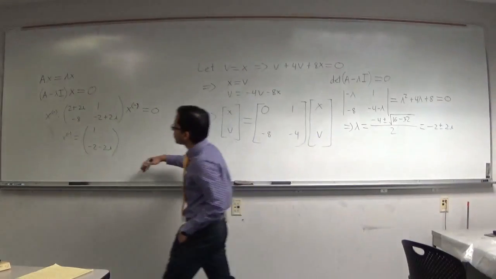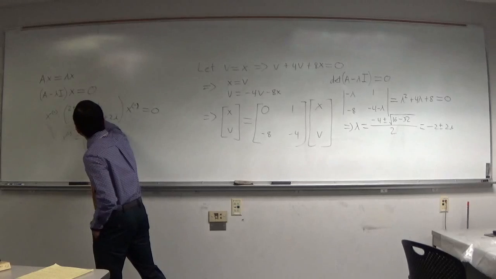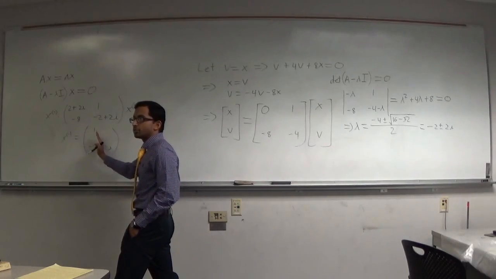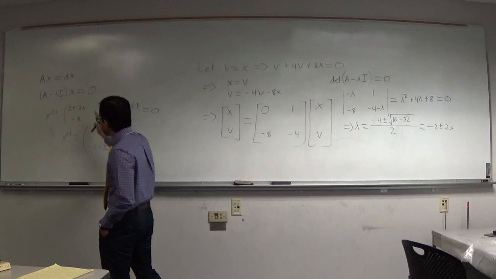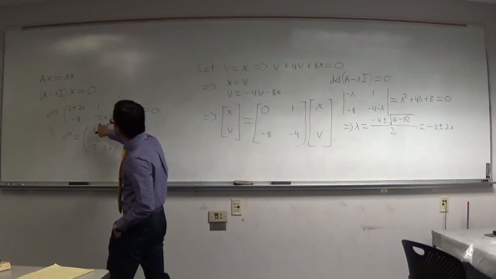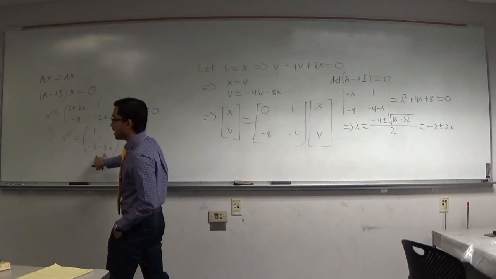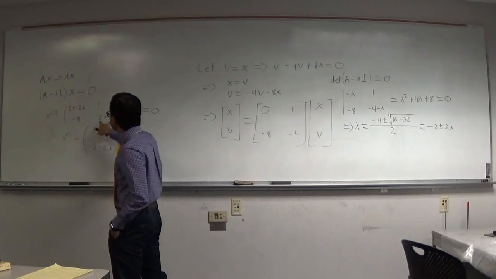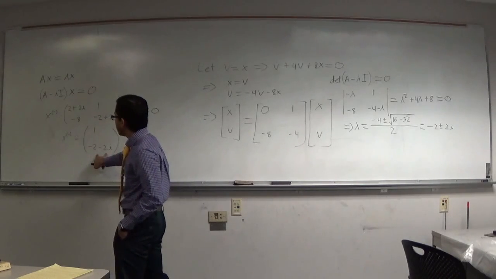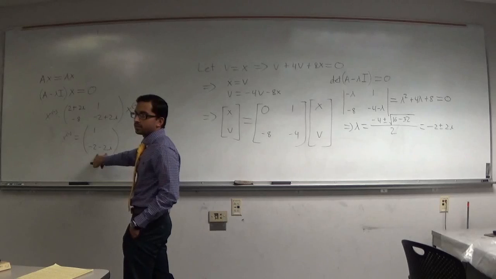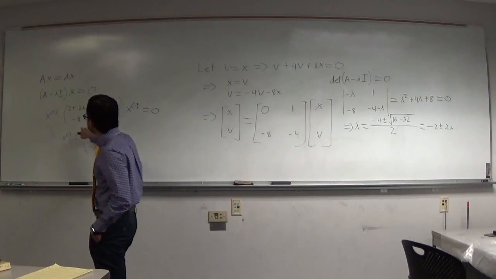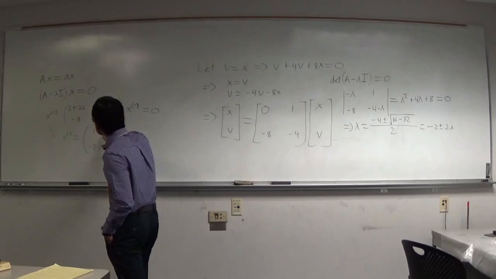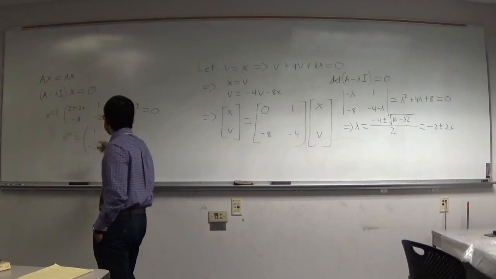Of course, we also have to make sure that the second row times this vector is going to be 0 as well. But it will be. If you actually do the multiplication, this times that should give you 8. So then you get negative 8 plus 8, and it would be 0. So this clearly makes this multiplication 0.